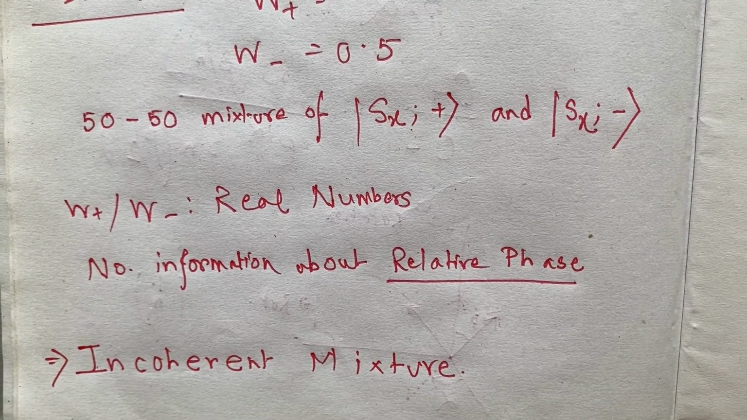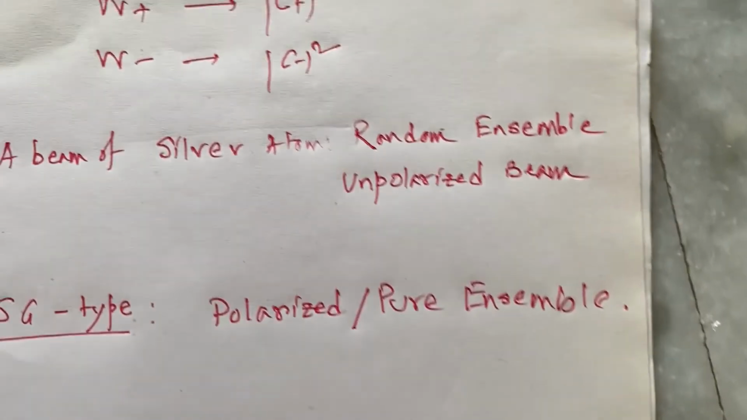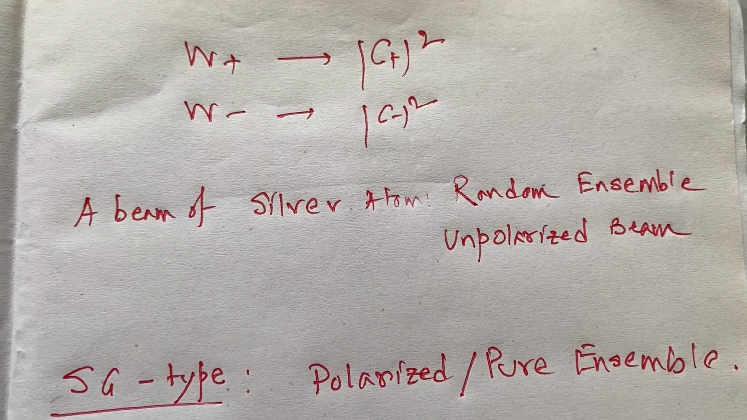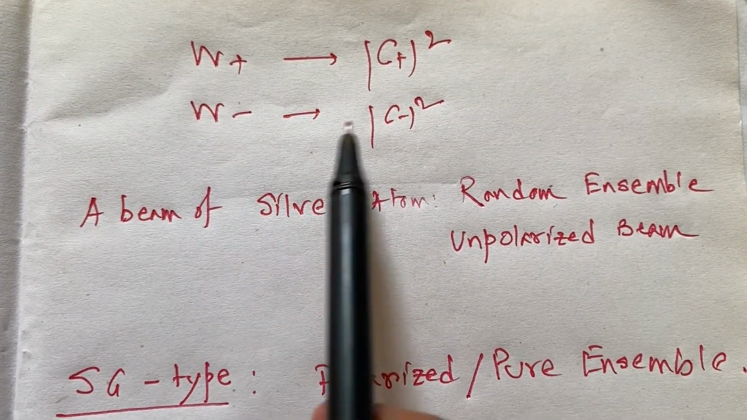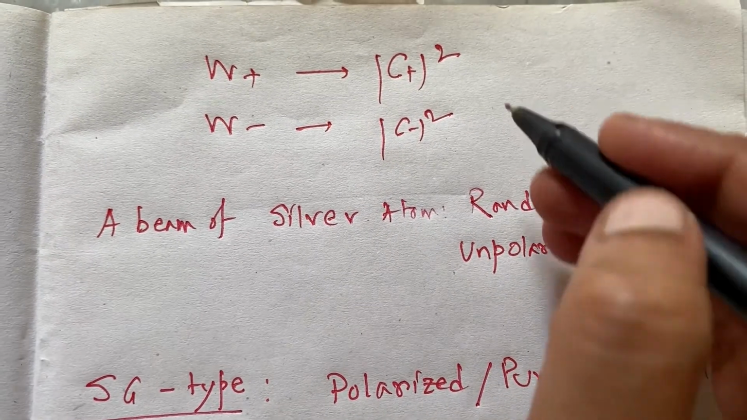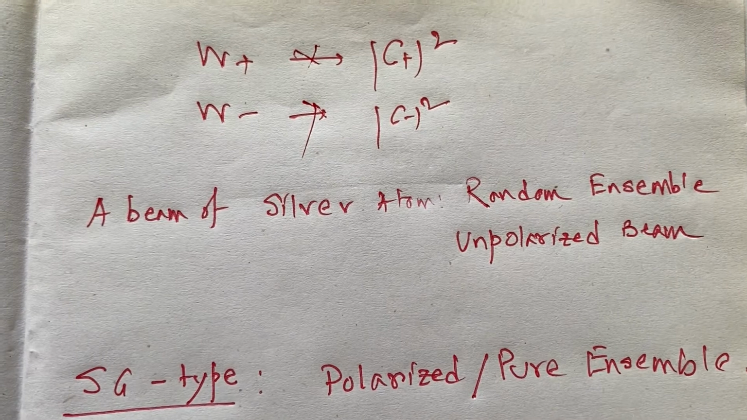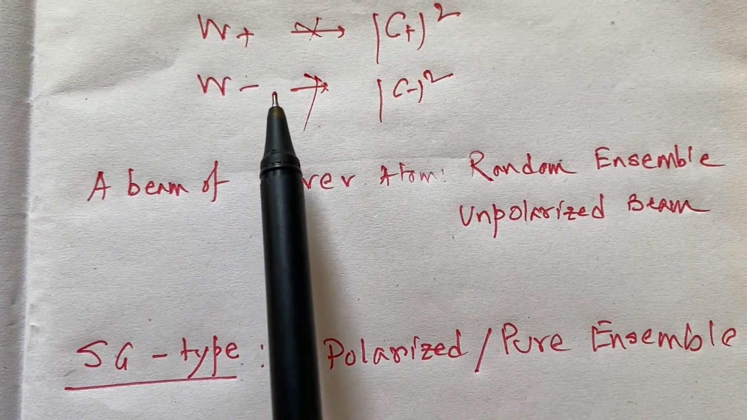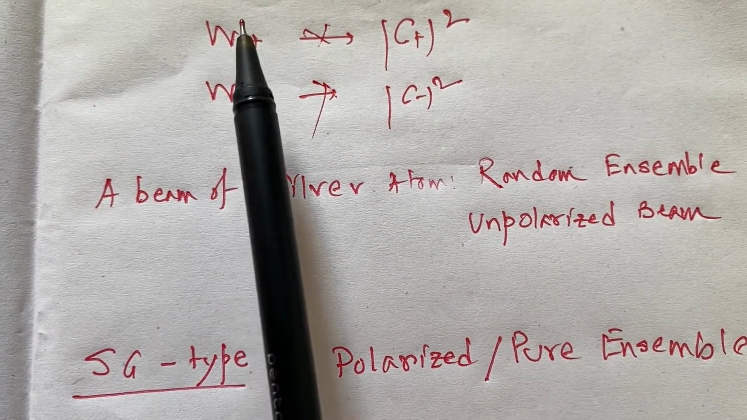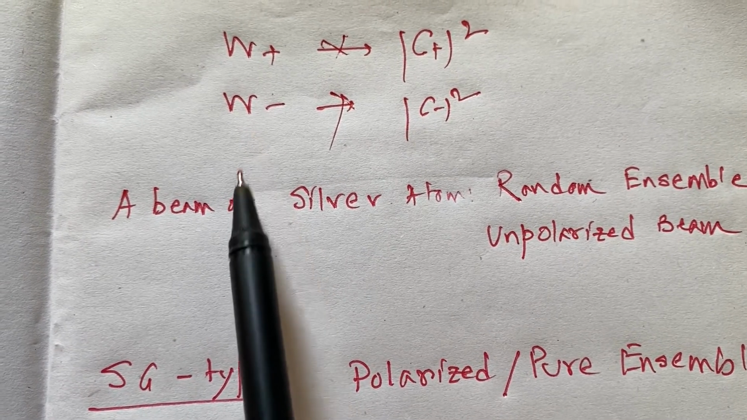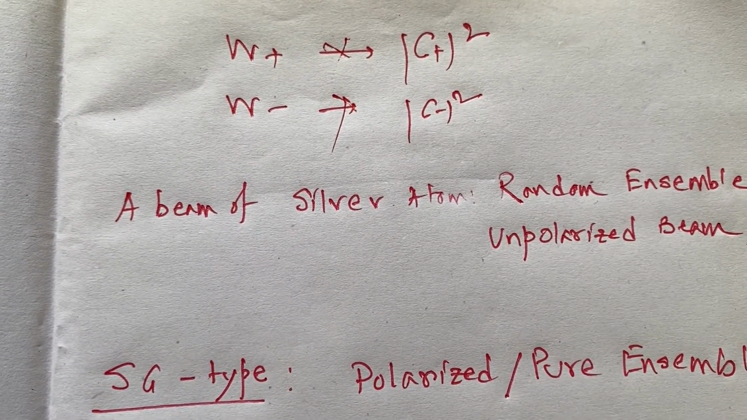Now, one more thing is, we must not confuse this W plus and W minus with this C plus mod square and C minus mod square. This is not the same. Now, the probability concept associated with these real numbers, W plus and W minus, is very close to classical probability theory.